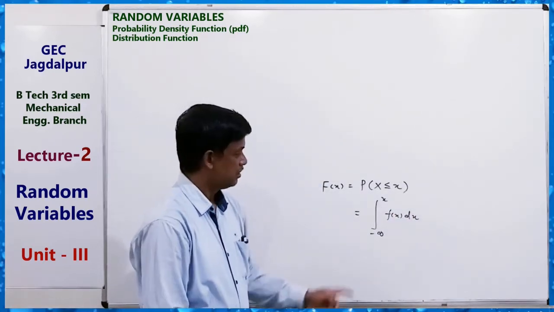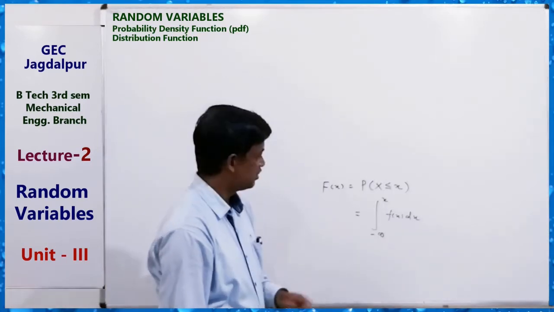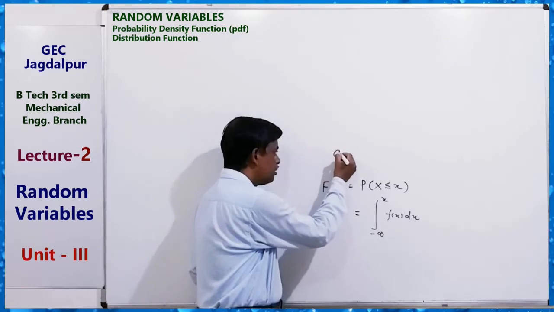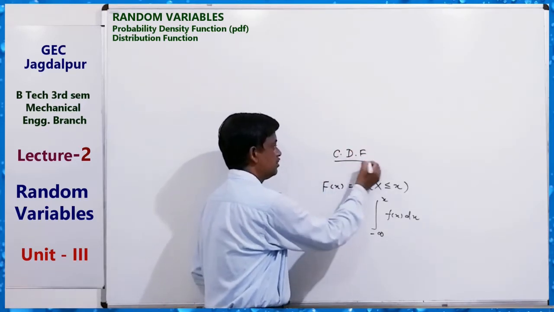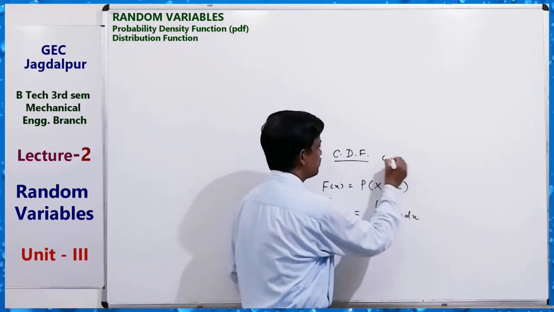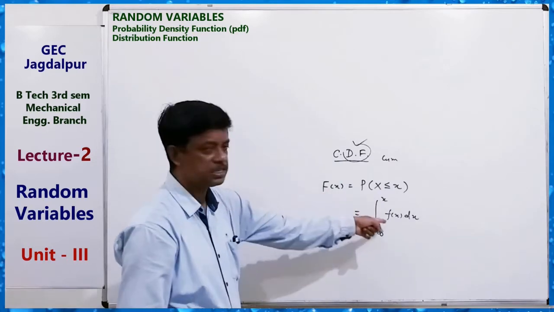Clear? So this type of definition is for the cumulative distribution function, or we can say only distribution function. So F(x) equals the integration.